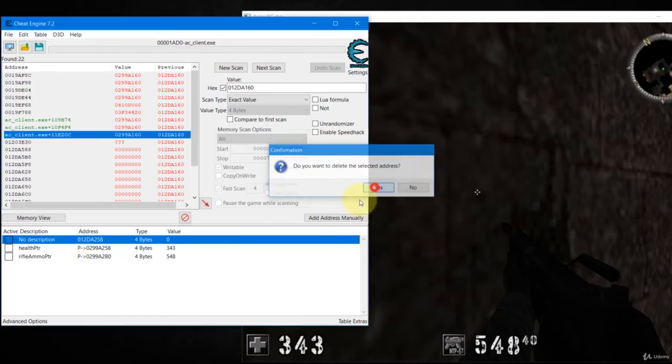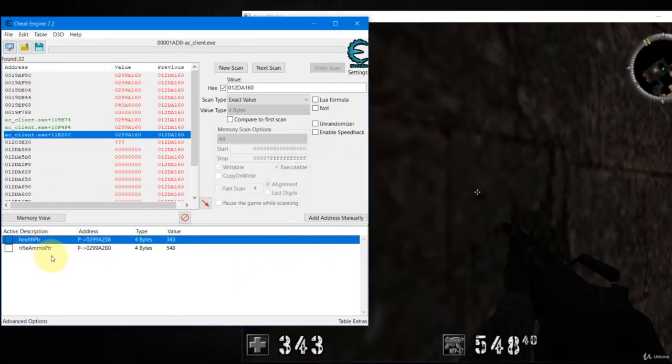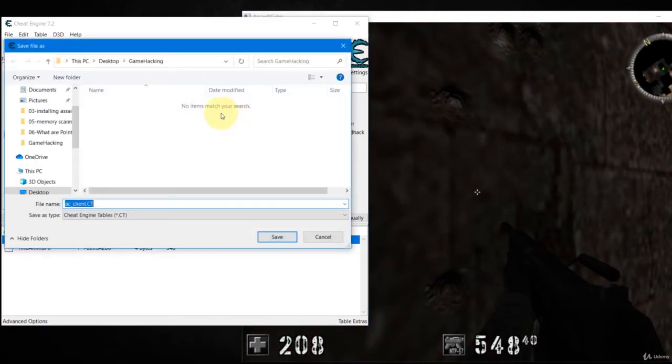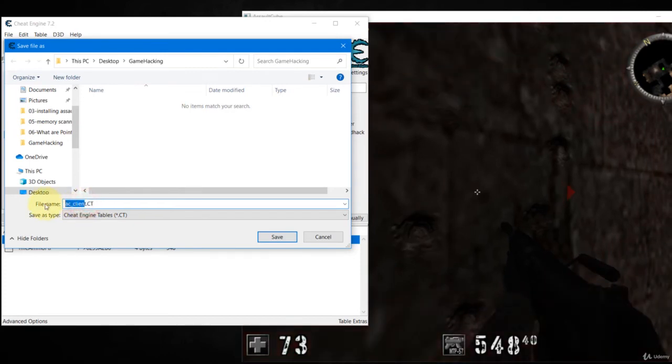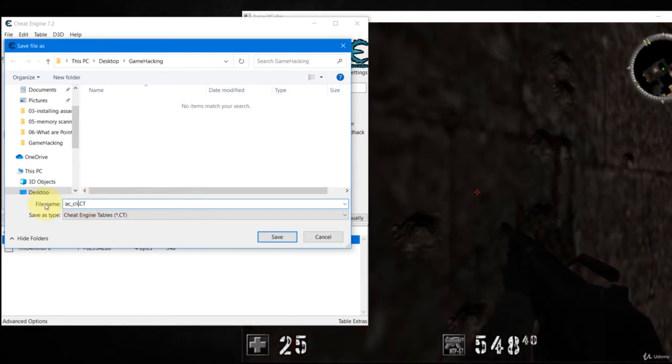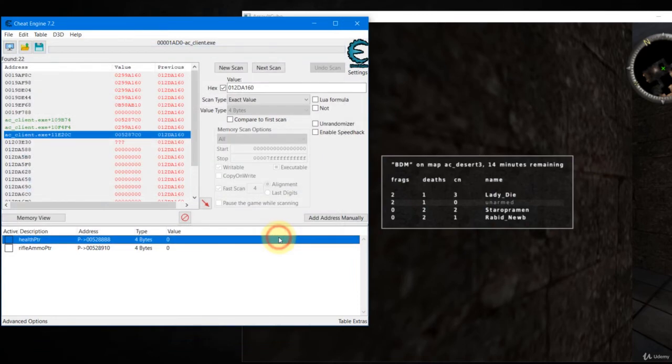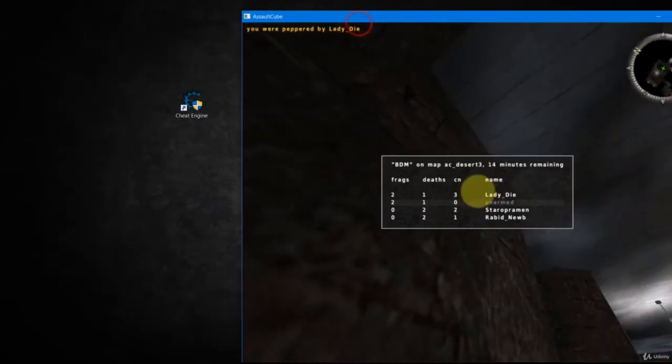Alright, now before we close this thing, we can save our cheat table. So click File, Save As, and you can save it in your desktop. There's a folder called Game Hacking, so just give it a name. You can call it Assault Cube. Just click Save. There you go.